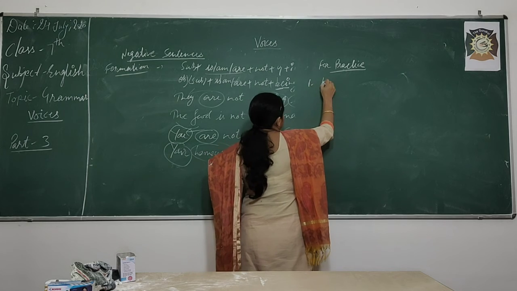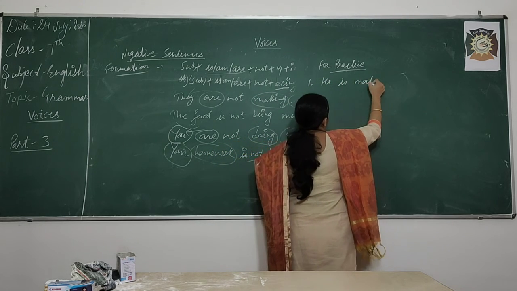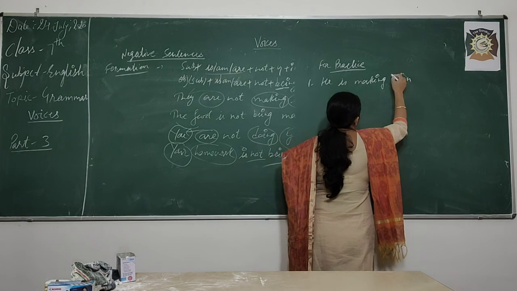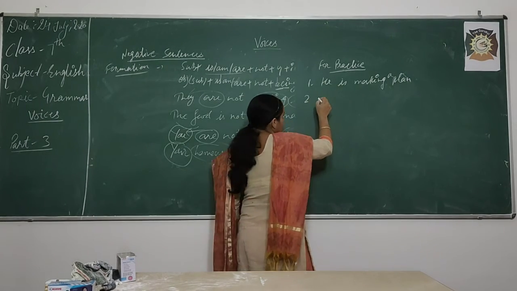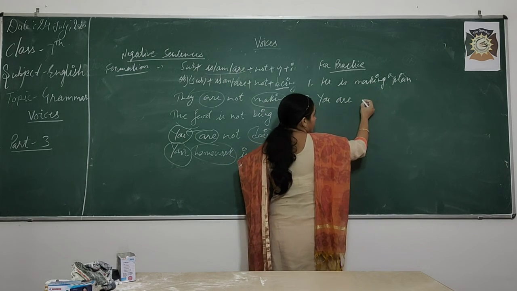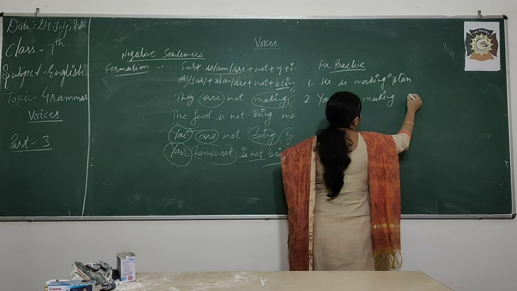First one, he is making plans. He is making a plan. Okay. You are making a dish.